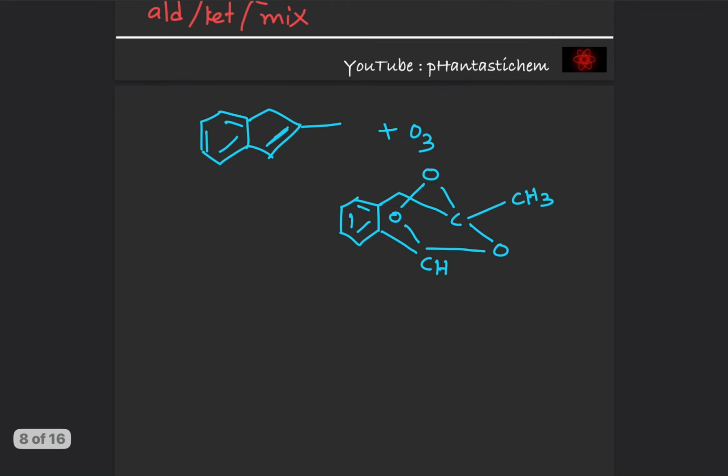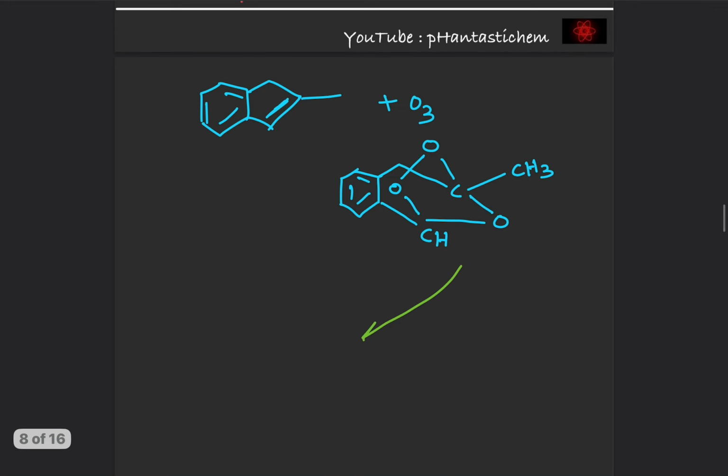Then next, we are reacting it with zinc in the presence of water. So what will this zinc do? This zinc will get this oxygen and it will lead to the destruction of this ozonide. So look at these arrows carefully.